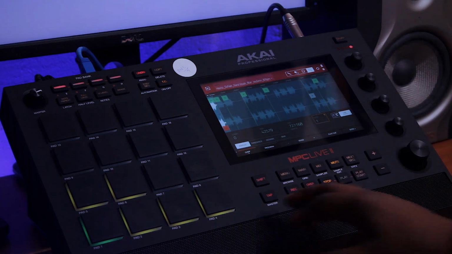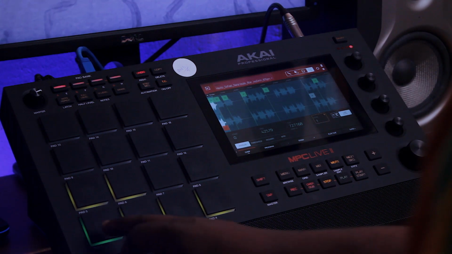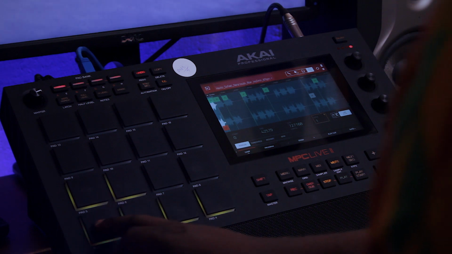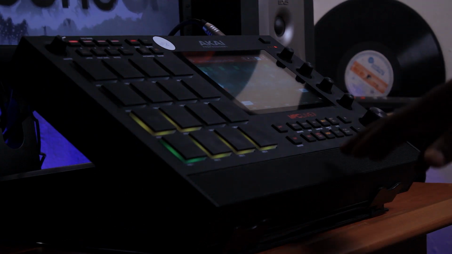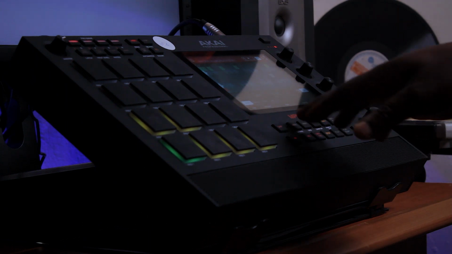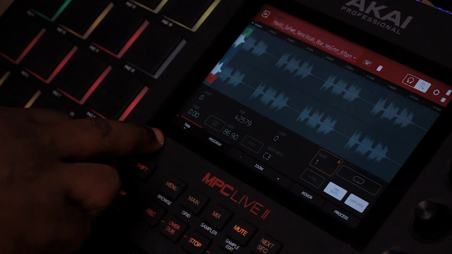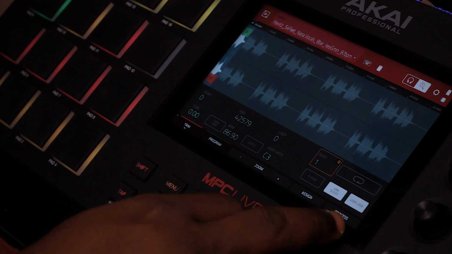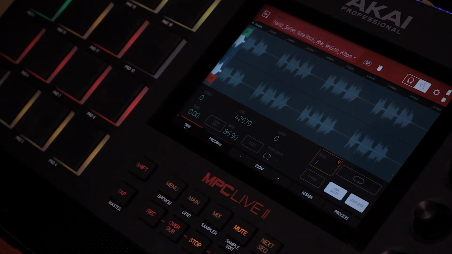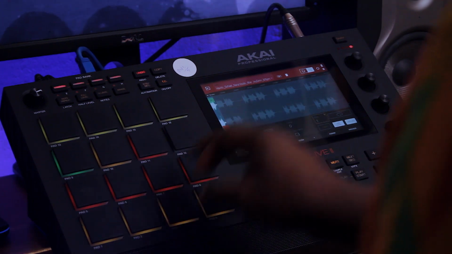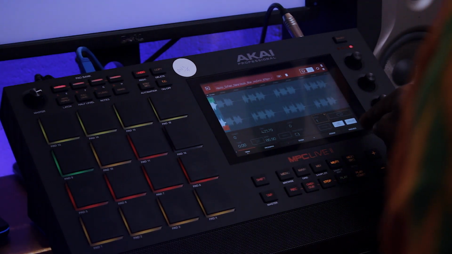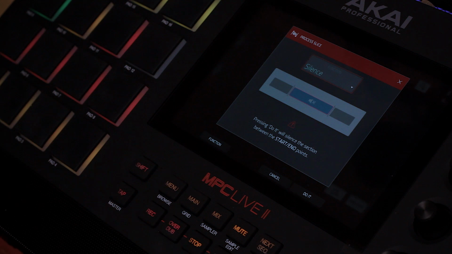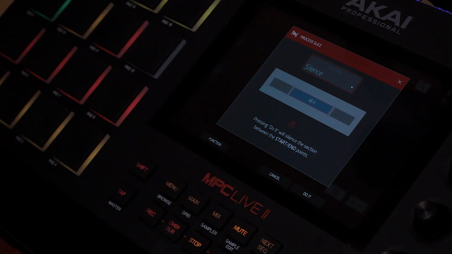So if you listen closely, there's kind of like a sound at the end of this. How can we silence that? That is when you can now go to, you know what, okay, let me go back to the trim mode, and then because this is the first one, or this one you're working with right now, as you can see, from here, you basically just go to process. So what do you want to do on this particular sample?